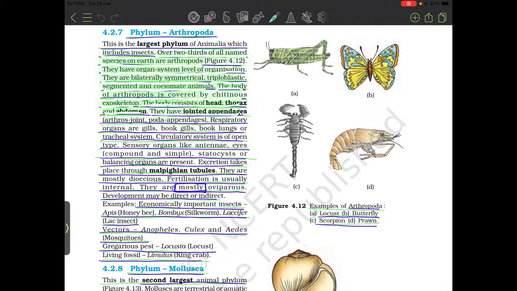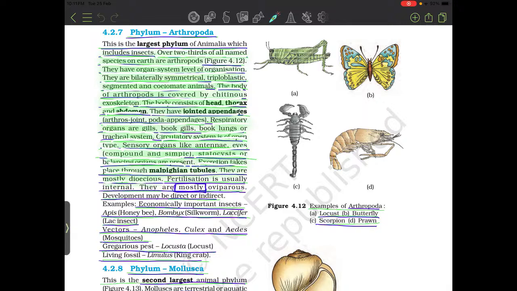They have jointed appendages; arthros means joint, podos means appendage. Respiratory organs are gills, book lungs, or tracheal system. Circulatory system is open type. Sensory organs like antennae and eyes, compound or simple. Statocysts, the balancing organs, are present. Excretion takes place through malpighian tubules.